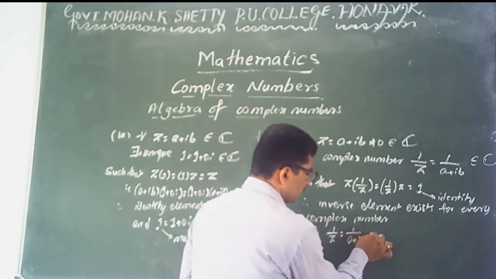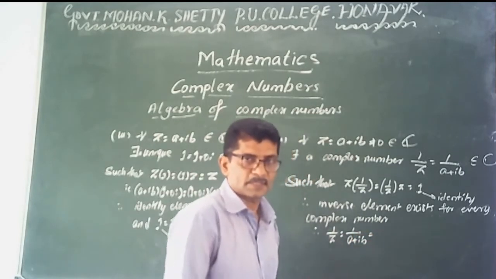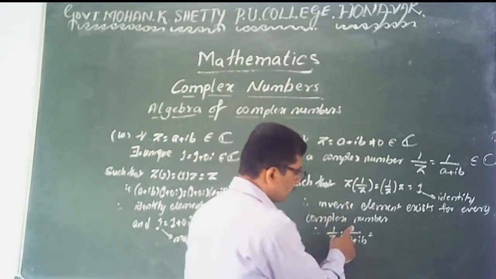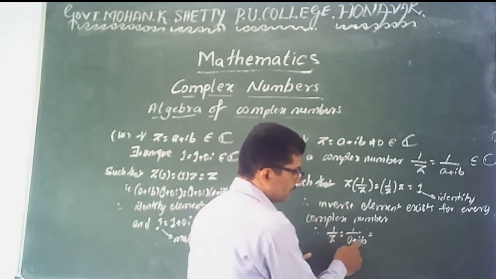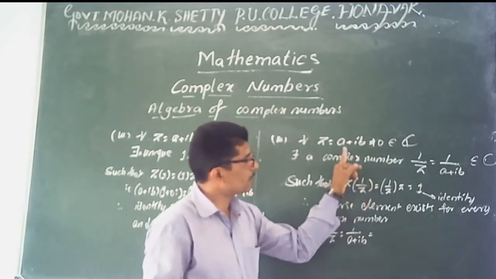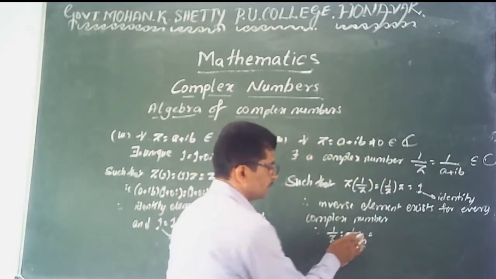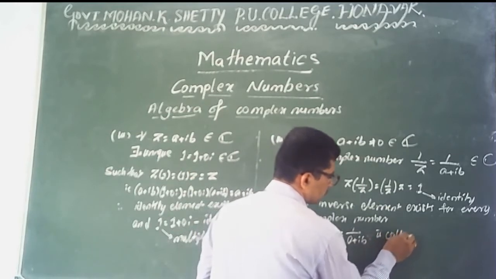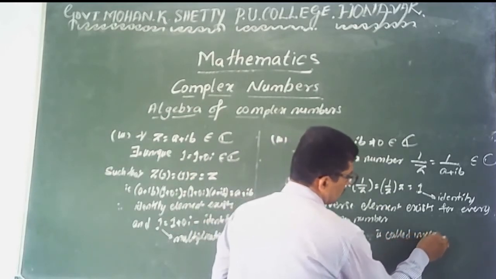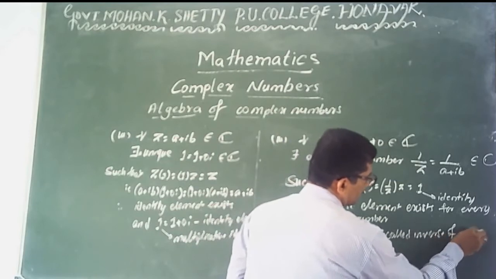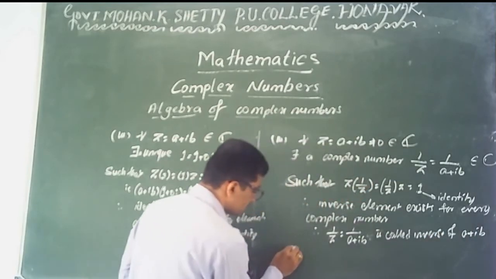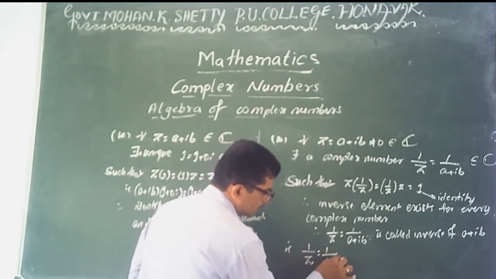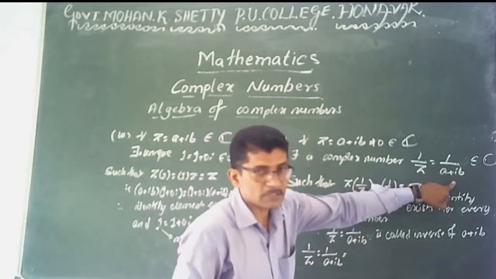We will rewrite this, and how, I will tell next. Division of two complex number forms: 1 divided by a plus ib is called the inverse of a plus ib. This number is called the inverse of a plus ib. That is very important. What is 1 by z? 1 divided by a plus ib. It also belongs to the set of complex numbers.